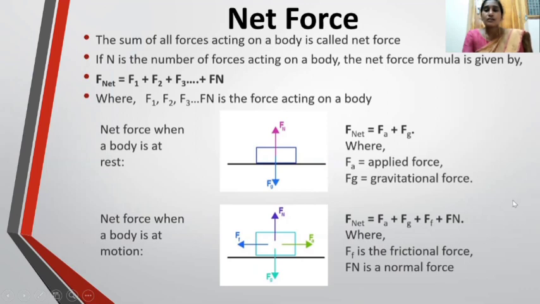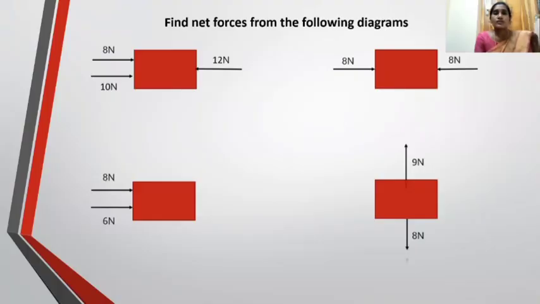But here we observe the sign. We give the negative sign when the forces are in opposite directions. Clear? Here Fn and Fg are in opposite directions, so we give a negative sign to one force. And the frictional force and applied force are also in opposite directions. There also we give the negative sign to the force which has the smaller quantity. Okay.